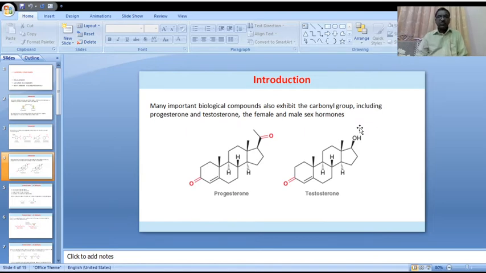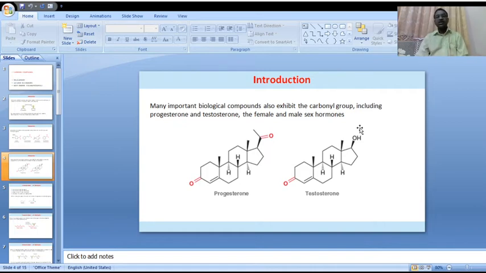Now let us go to some other examples of biological compounds. Please observe progesterone and testosterone. These two biological compounds also contain ketonic and aldehydic functional groups.